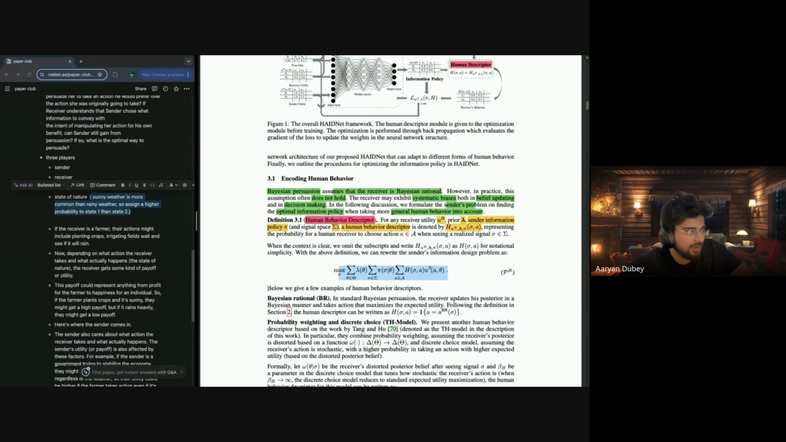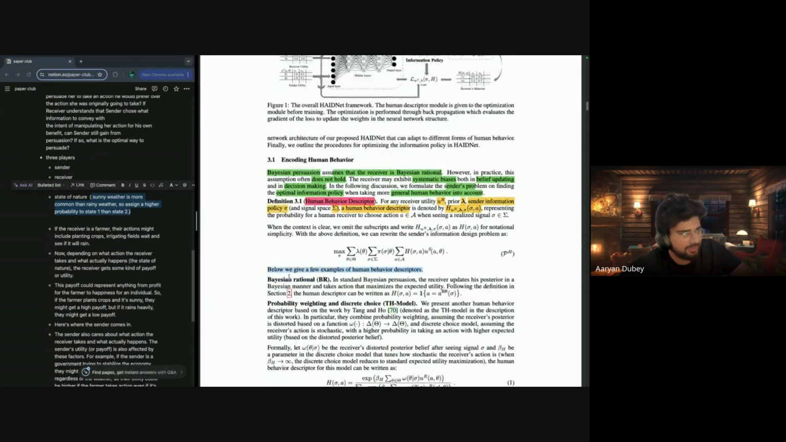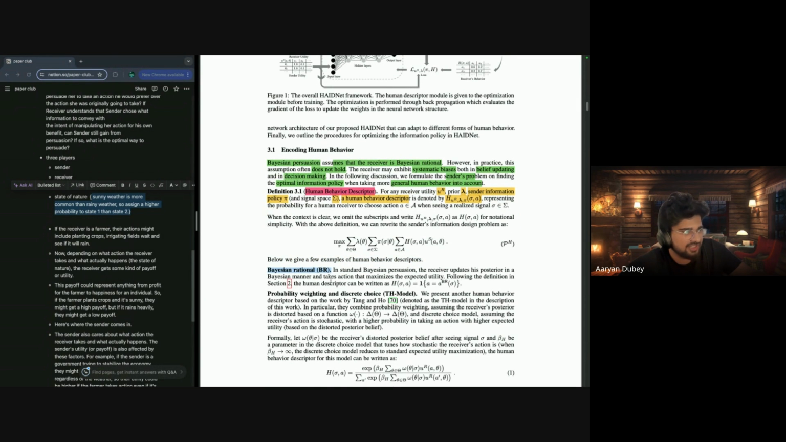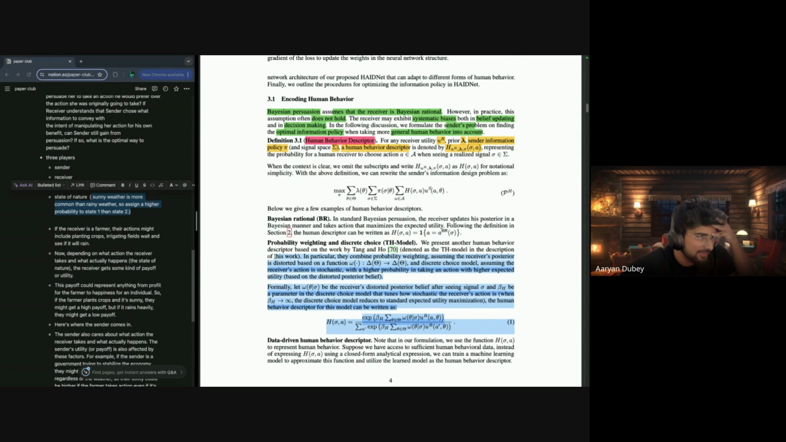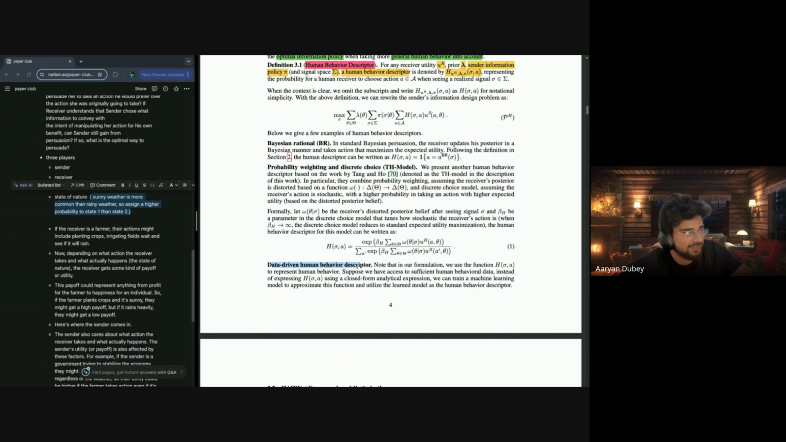Now, below are a few examples of human behavior descriptors. First they take Bayesian rational, which uses the perfect Bayesian formula. I was trying to decrypt how they use the Bayesian rational formula. They use the Bayes formula, but it doesn't make sense when you try to compute anything with it, so I skipped this method. Then we have the TH model. I didn't deep dive into this method right now because it didn't seem that interesting to me for now. Then I went for this data-driven human descriptor.